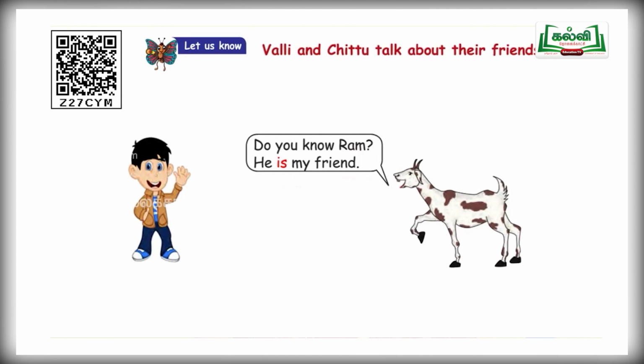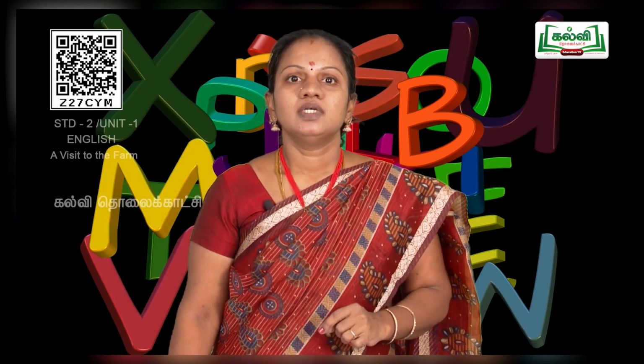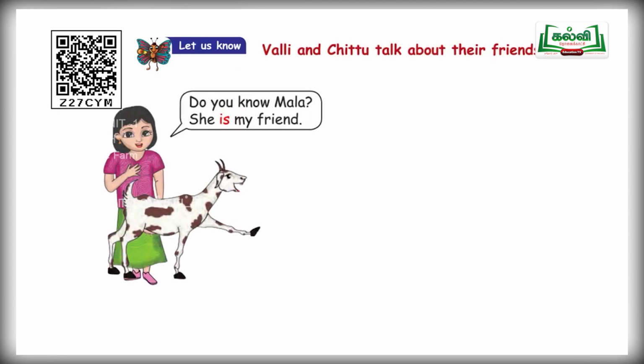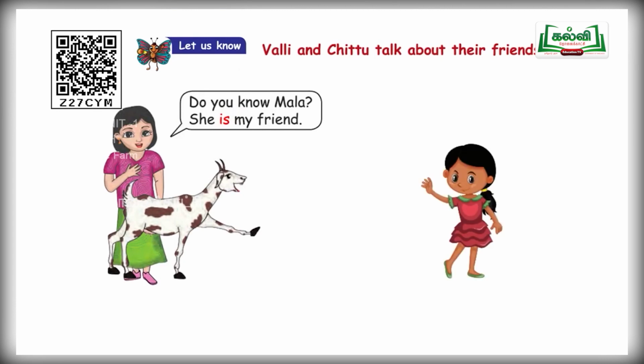He is my friend. Next one. Valli is going to introduce one friend. Do you know Mala? She is my friend. Aval ennudaiya friend. She is a pronoun. So, after she, you are supposed to use is. I-S, is. She is my friend.